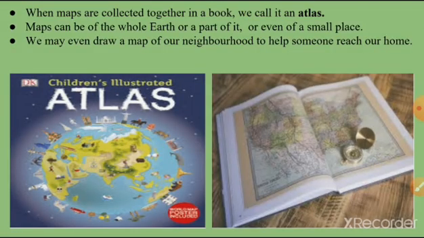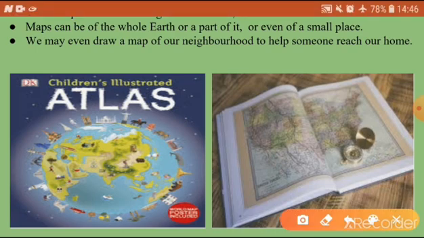When maps are collected together in a book, see, book. What is a book? With a number of pages. That is called a book. Here, when we collect the maps, we call them an atlas. A book of maps is called an atlas. Atlas. So look at this picture here.